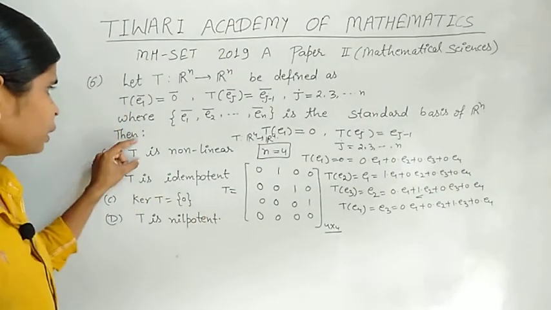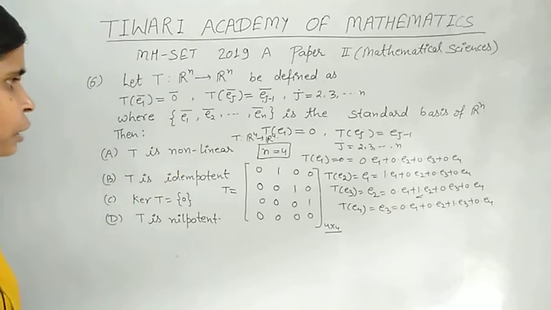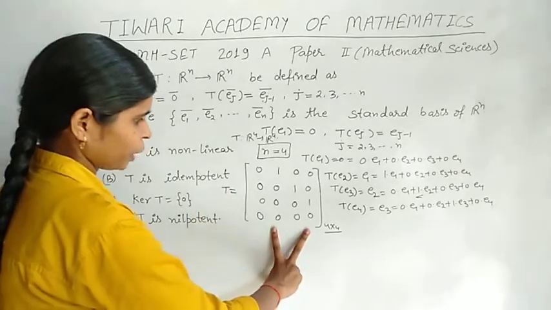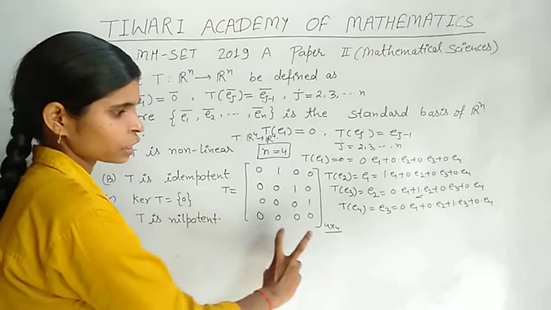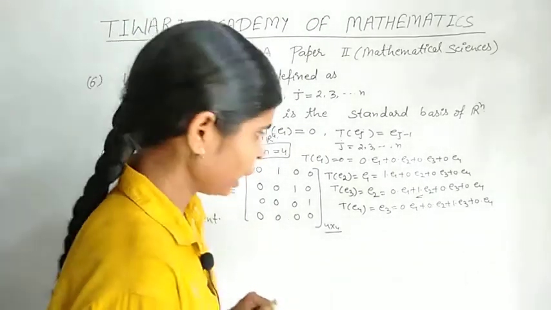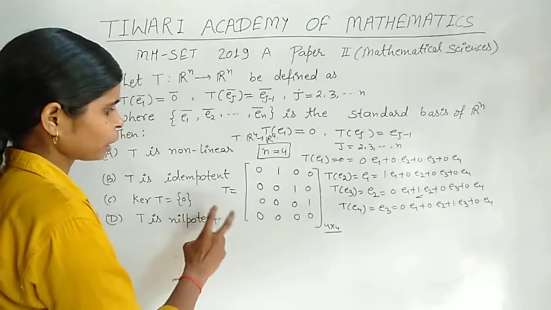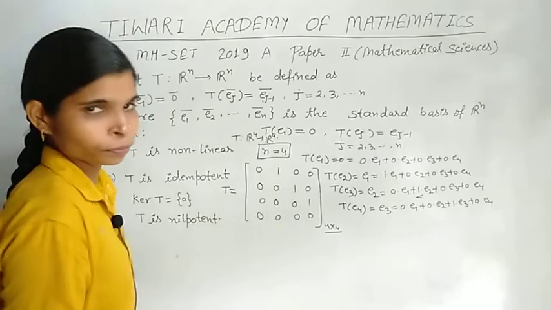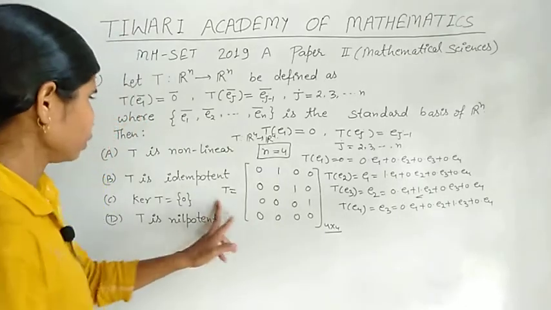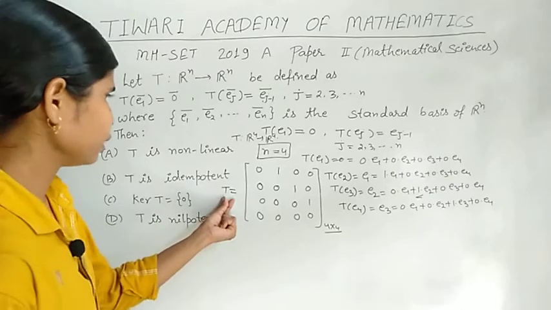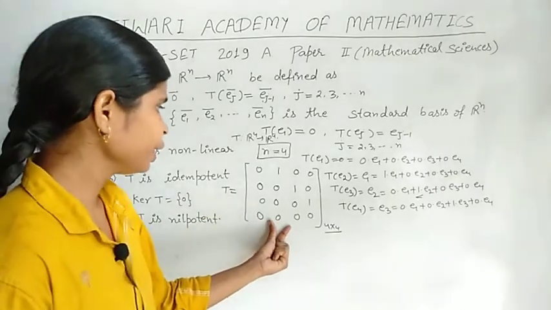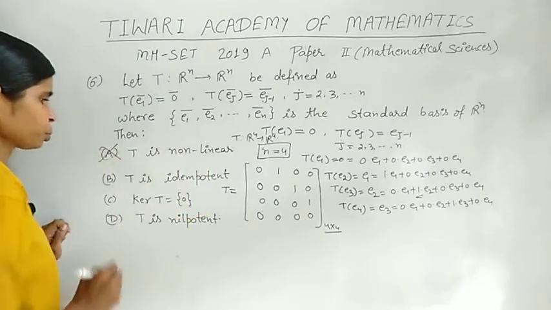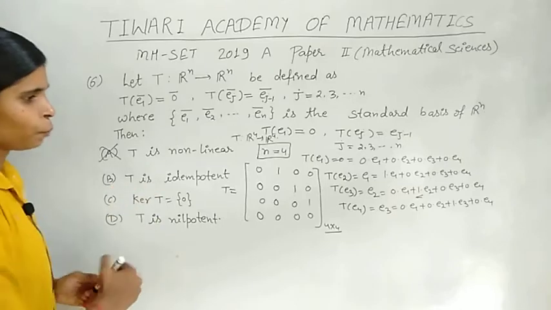The first option says T is non-linear. For T1 this type of matrix, T2 this type of matrix, the sum of this type of matrix is also this type of matrix, and if we multiply a scalar alpha in this matrix then the answer will be the same. That means this matrix T is linear, but option A says T is non-linear, so option A is a wrong option.